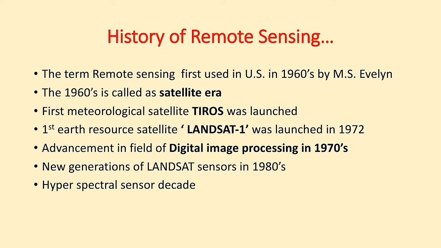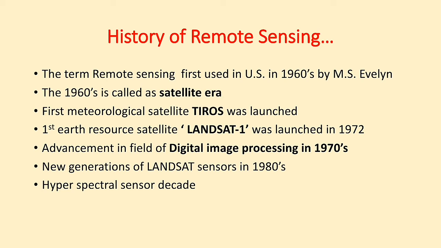And after this, a new generation of Landsat sensors was launched in the decade of the 1980s. In the next 10 years, Landsat, a series of US satellites, launched various advanced sensors. In 1986, the French launched the Earth observation satellite SPOT 1.